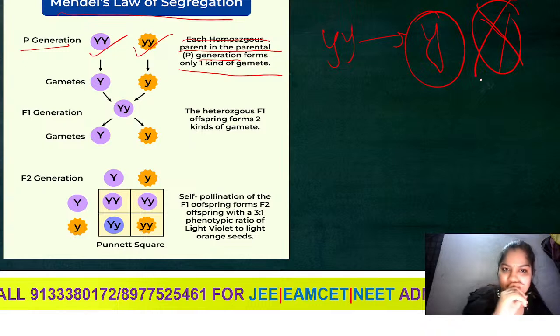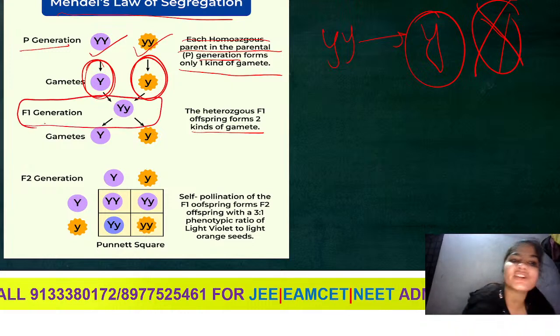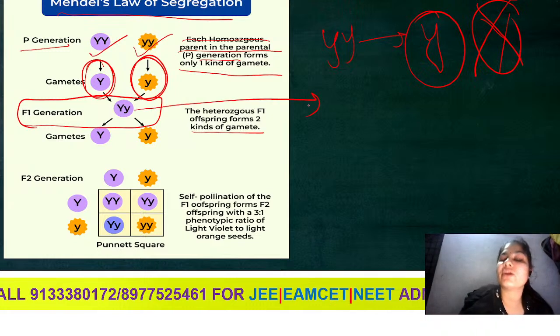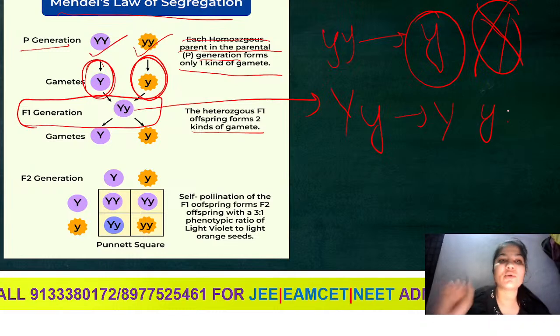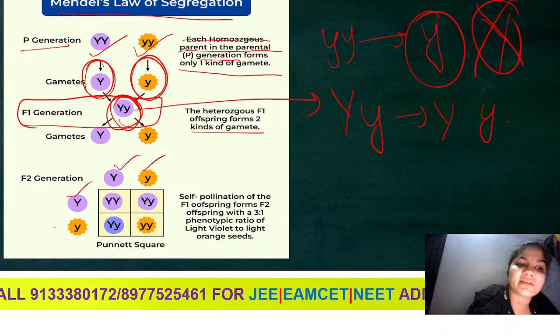Now, the heterozygous F1 offspring forms two kinds of gametes. One gamete comes from one parent and one gamete from the other parent. So in my F1 generation, what condition am I going to get? I am going to get the heterozygous condition, which means two kinds of gene: a capital Y and a small y gene. Now, when I did selfing of the F1 generation, capital Y and small y,